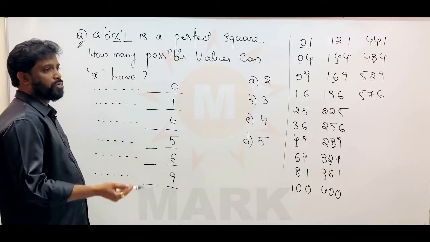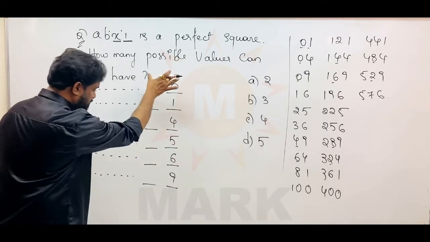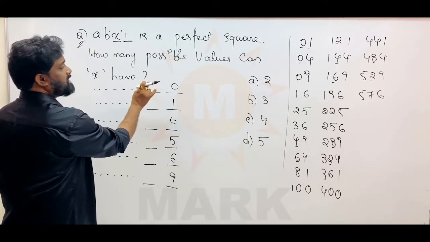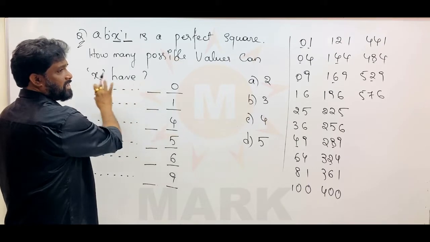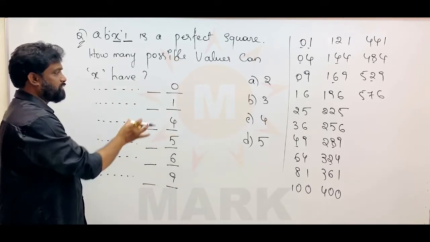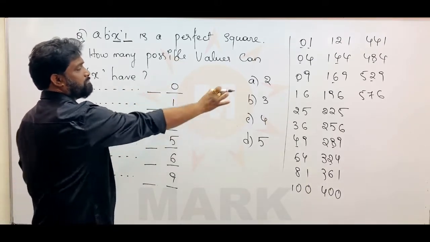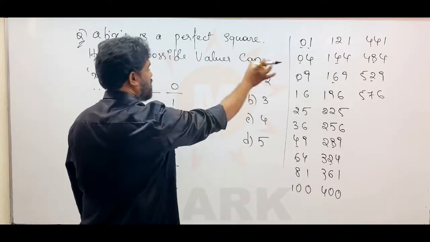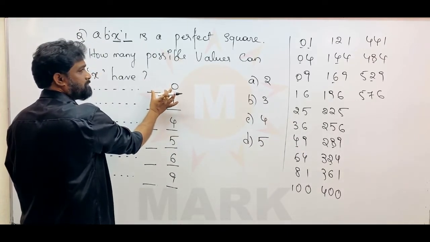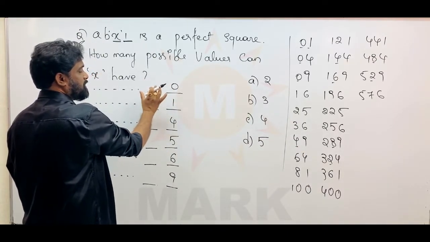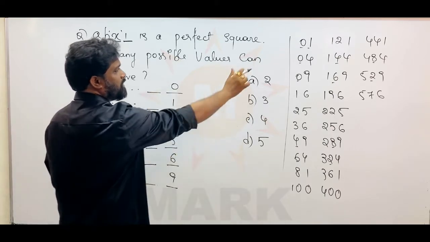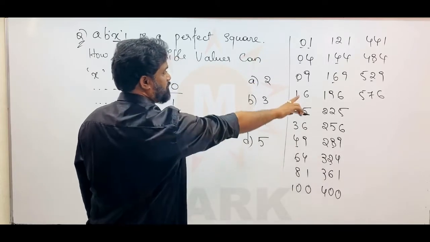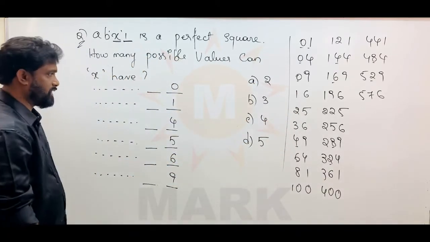Now, my dear friends, the new rule. If you need to check the last 2 places, when you are placing some number in the tens place, and if this total number is a perfect square, these 2 numbers, the tens place number and the units place number together, should match one of the 24 values of the results of 1 square to 24 square. Then only we can claim it as a perfect square.